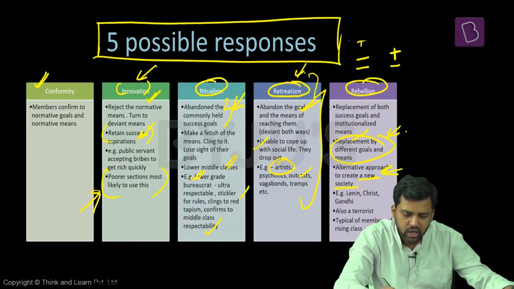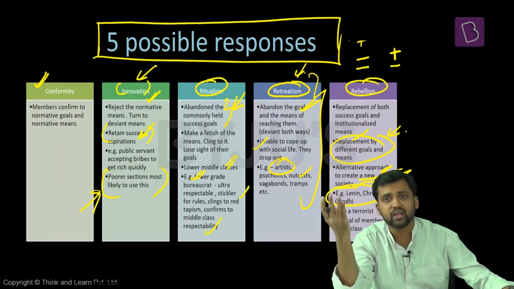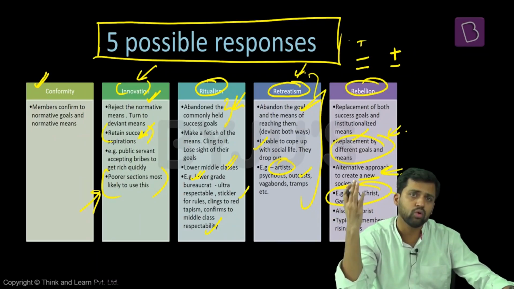Examples: Gandhi, Christ, Lenin. They are rejecting the conventional norms. For them, the idea of success is different. For them, the idea of means is different. For example, Gandhi is using different means: Satyagraha, non-violence, civil disobedience. These were not the accepted means at that point of time, and he has his own goal, that we need to achieve independence.